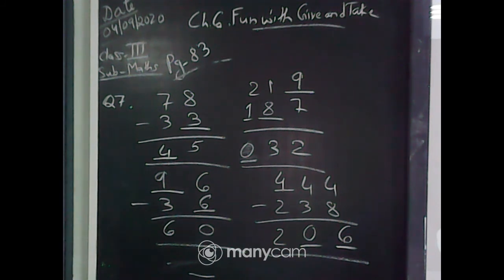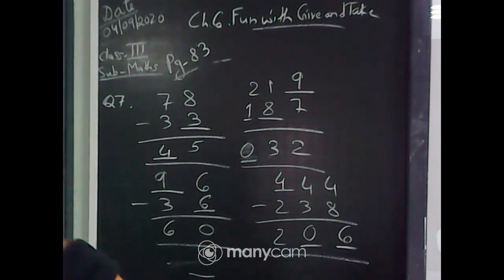Okay. Yes, you all are correct. You are all giving the correct answers. This is question number 7.